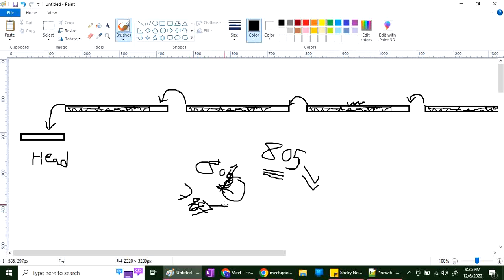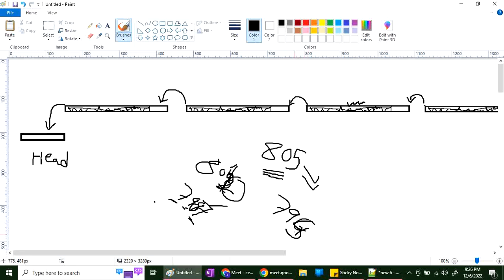Who is holding the 797 address? 796. And who is holding the 796 address? 795. And who is holding 795?